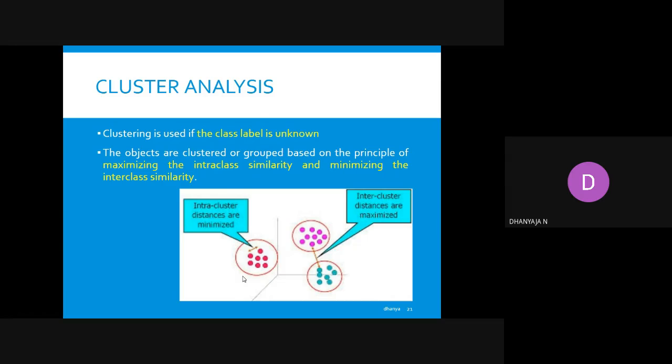Intra-cluster distance is minimized, because all the objects in a group come under a single cluster, so there will be minimum distance within a cluster, and inter-cluster distance should be maximized.